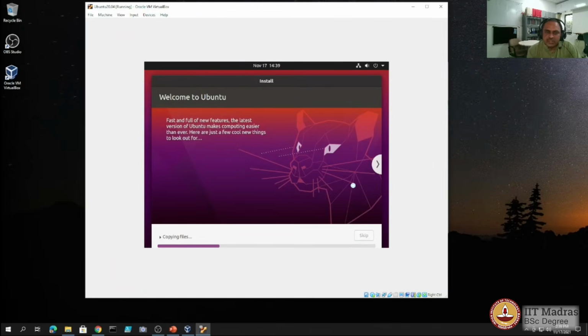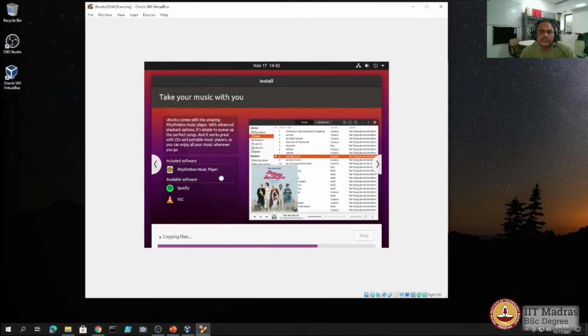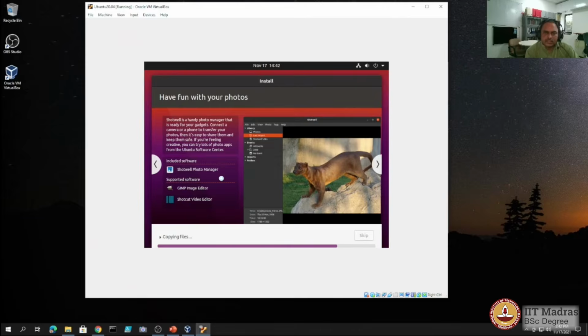So as the installation process is going on, you could also see some icons that are glowing at the bottom that show what kind of activity is happening. So as the operating system is being installed, there is some activity writing to the virtual disk. So that is the activity here. In case some network operations are happening, the network icon also would blink. The installation can take a few minutes, so be patient and let it finish.